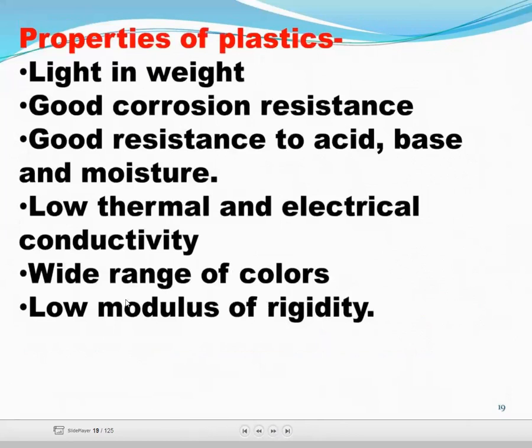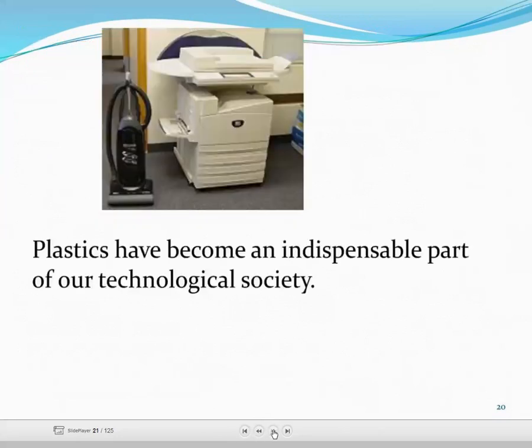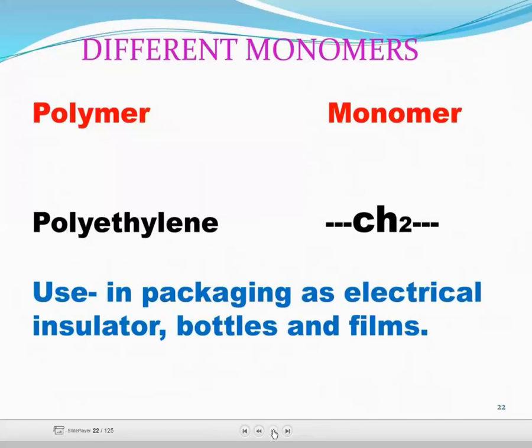Now, see the properties of plastic: light in weight, good corrosion resistance, good resistance to acid, base and moisture, low thermal and electrical conductivity, wide range of color, low modulus of rigidity. Then types of plastic material. First is thermoplastic material, second one is thermosetting material, third one is elastomers. Now, plastic has become an indispensable part of our technological society.